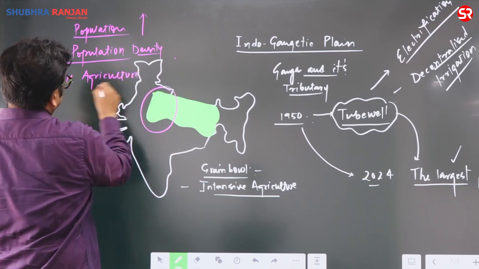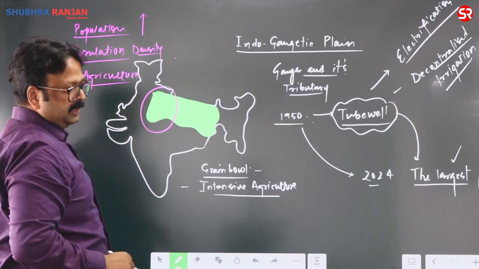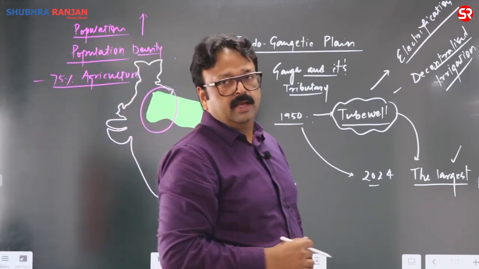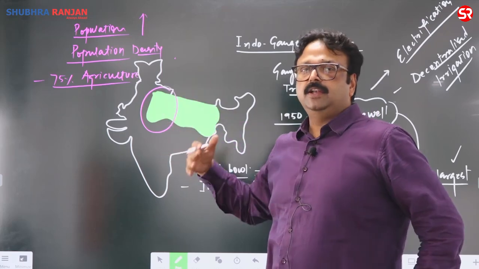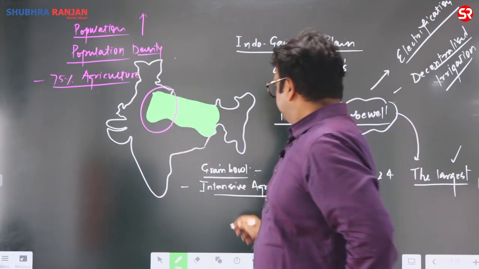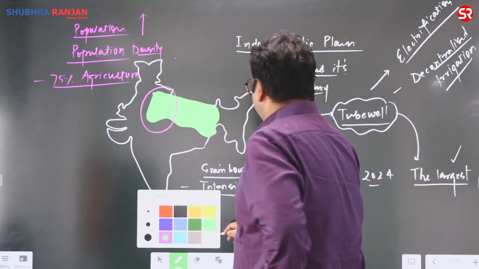Due to that, the demand for water is on the increase. And due to this increased demand, groundwater was exploited enormously. Further, not only this, pollution also played a role.